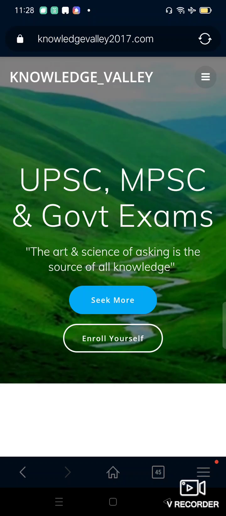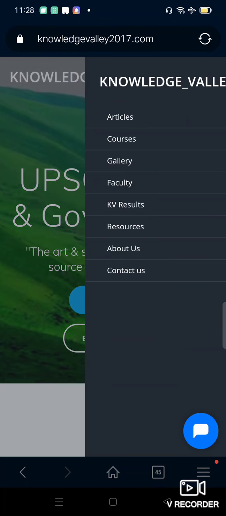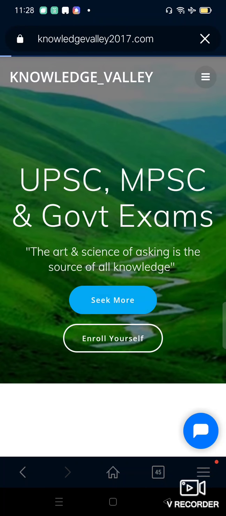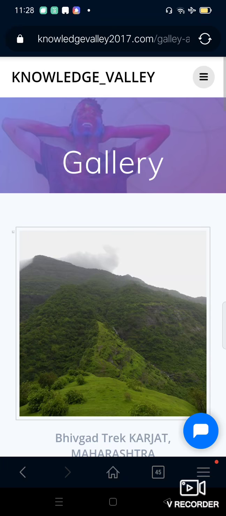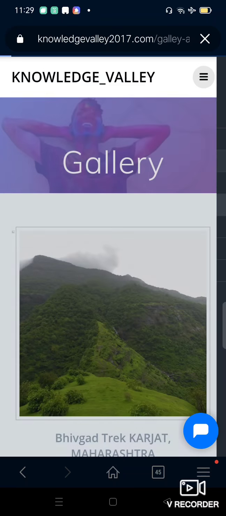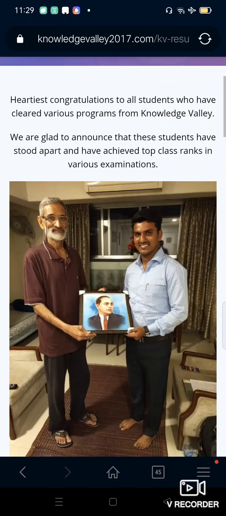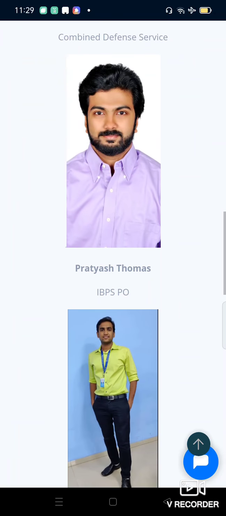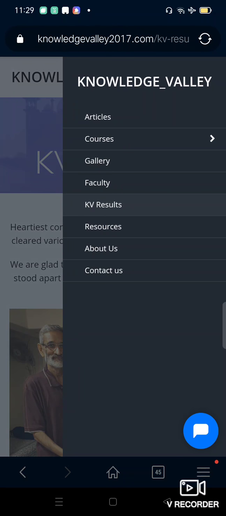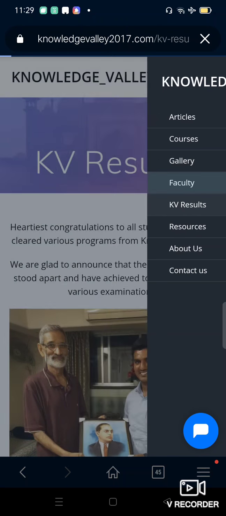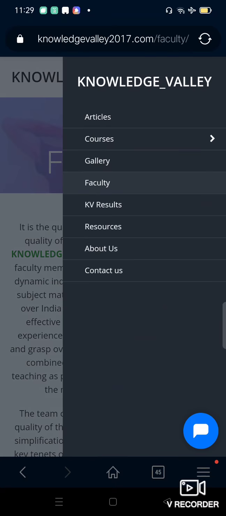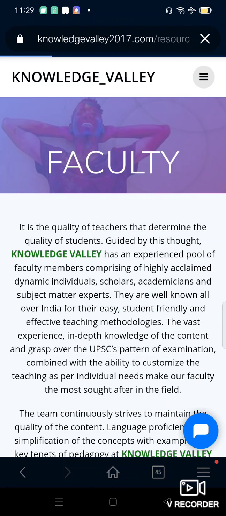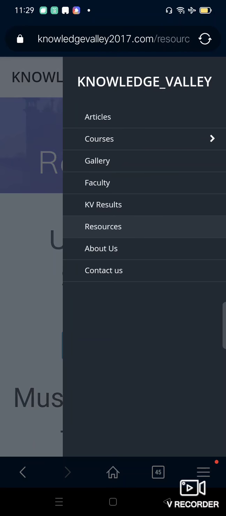You touch the three lines on top. You'll find the gallery, where you can see the pictures of the activities that Knowledge Valley conducts. Then you have our results. We have our results from railway service and UPSC and banking and various other results. The faculty are esteemed faculty, and what is our mindset, an idea, the resources that we have just seen, and then about us.